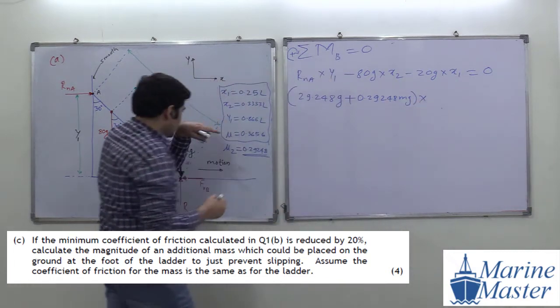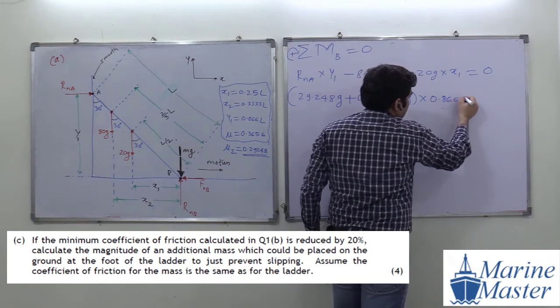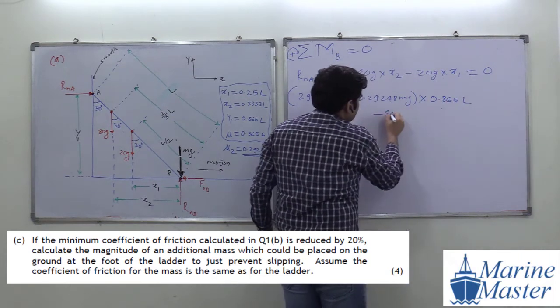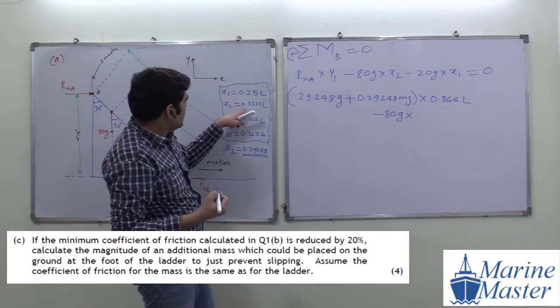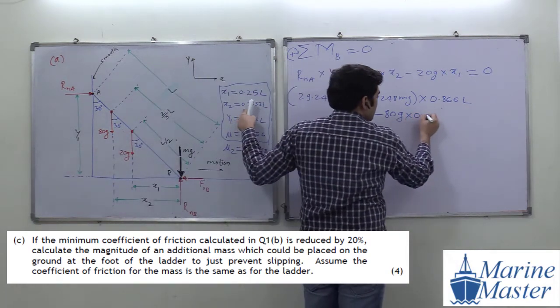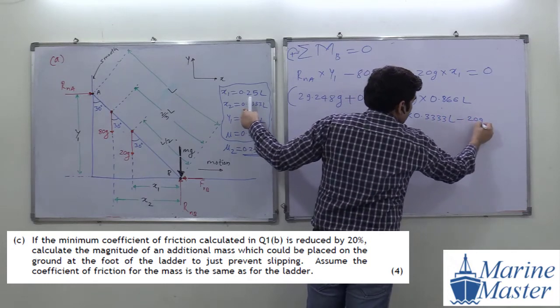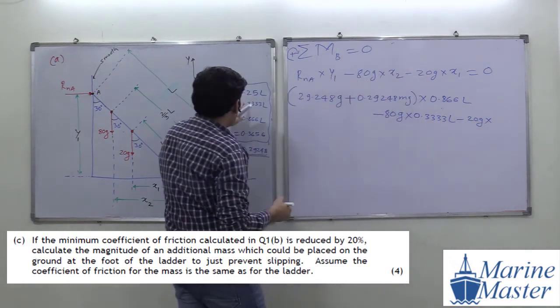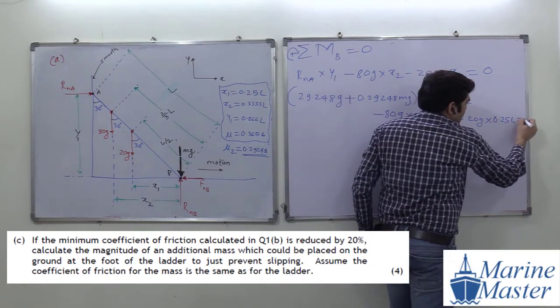What is the value of Y1? 0.866 L. Then minus 80G, and X2 is 0.3333 L, minus 20G into X1, which is 0.25 L, equal to 0.